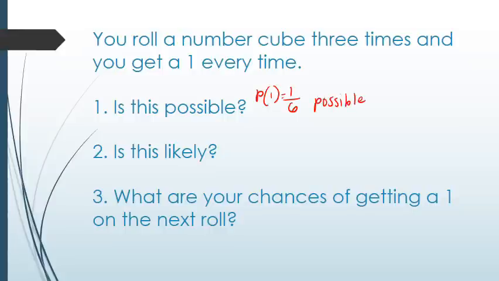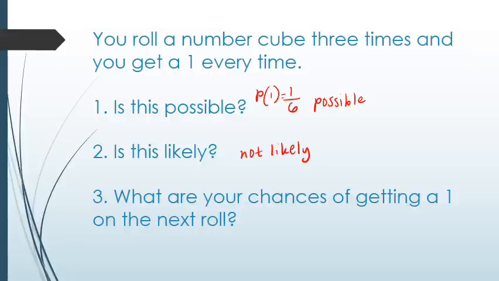Is it likely? Well, again, the probability of getting a 1 is 1 out of 6. And getting 3 1s in a row, well, that's an even smaller probability. So we would say that this is not very likely to happen. However, it is possible.